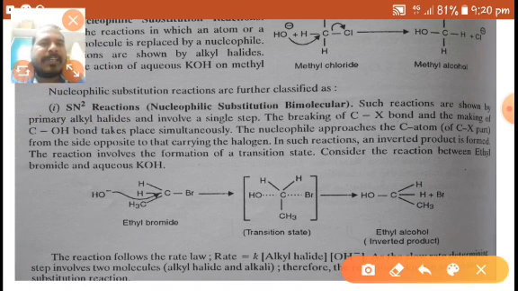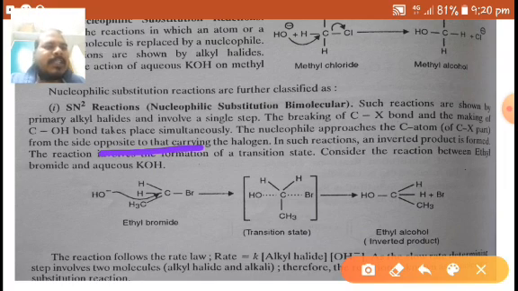The nucleophile approaches the carbon atom from the side opposite to the halogen. In such reactions, an inverted product is formed. The reaction involves the formation of a transition state.